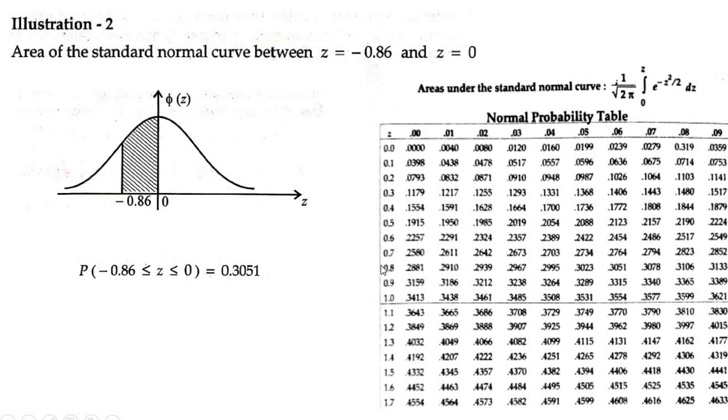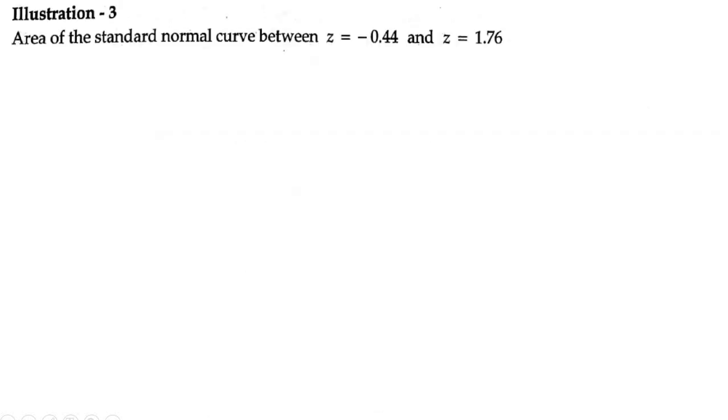So you have 0.8 here, right? So 0.8 plus 0.06, okay? So this is my 0.8. Move straight. On top where you have 0.06, you have to stop at that value. So what is phi of 0.86? It is 0.3051. So I hope you have understood this. We'll move on to the next illustration now.